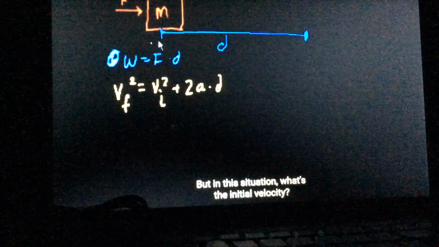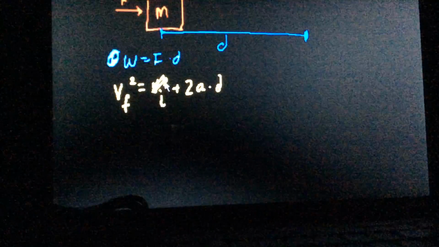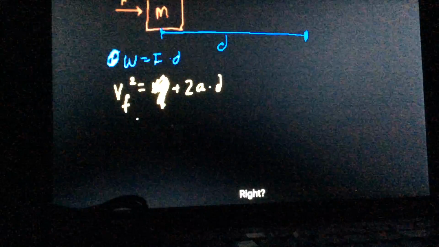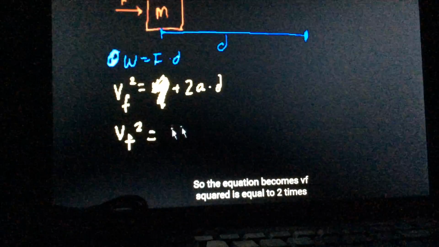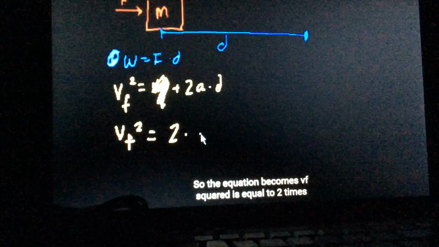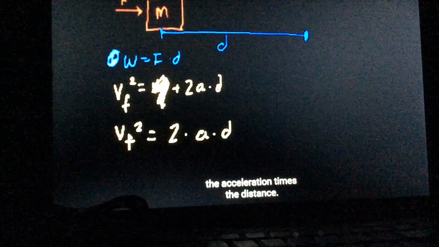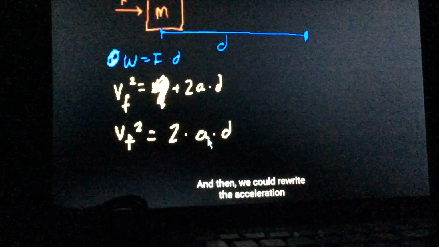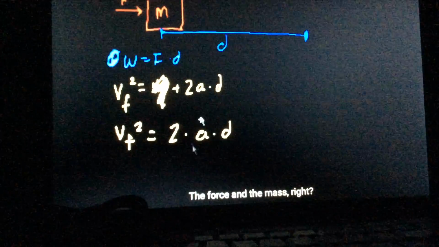But in this situation, what's the initial velocity? Well, the initial velocity was 0, right? So the equation becomes vf squared is equal to 2 times the acceleration times the distance. And then we could rewrite the acceleration in terms of the force and the mass, right?